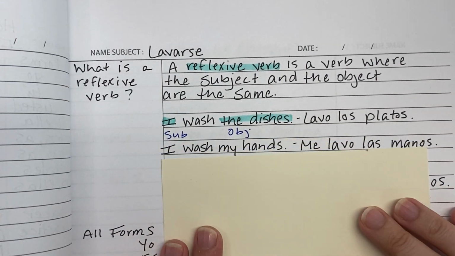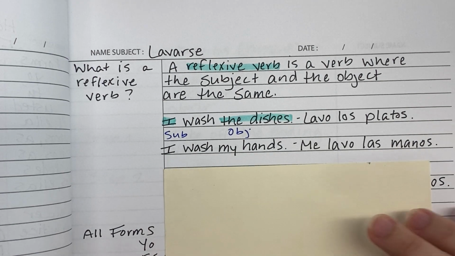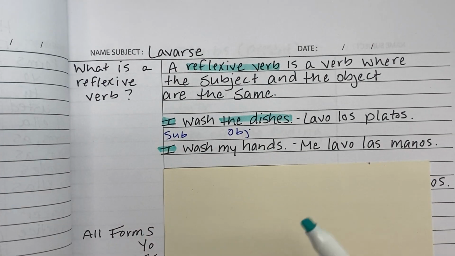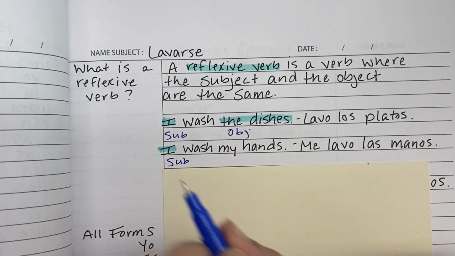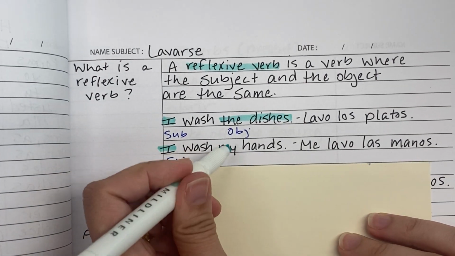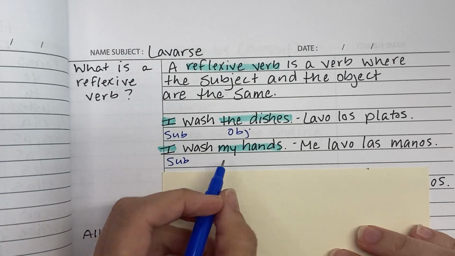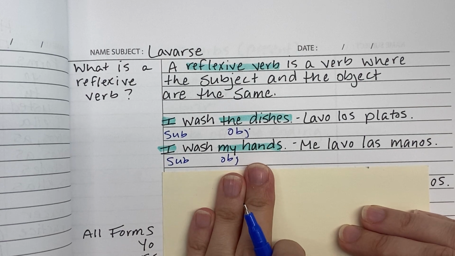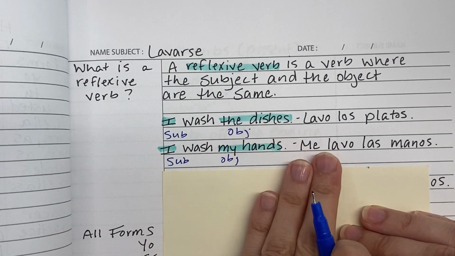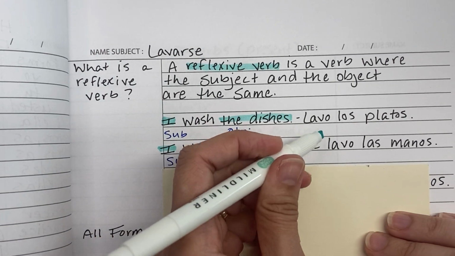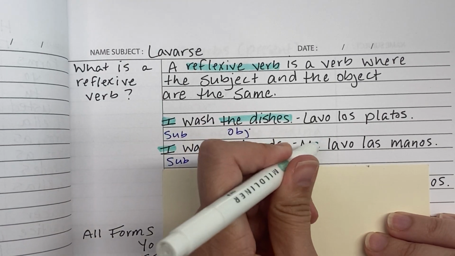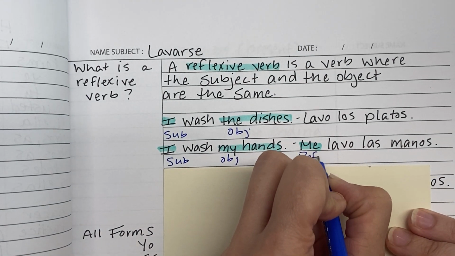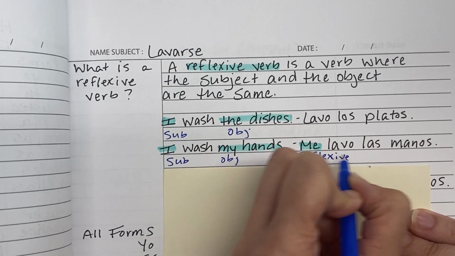But let's look at this one. I wash my hands, okay? So now I is the subject again, right? But my own hands are the object. So now it's the same. I am the subject and I am also the object. I'm washing my own hands. In that case, in Spanish, we need the reflexive pronoun, and that is me. So me lavo las manos. Me is your reflexive pronoun.